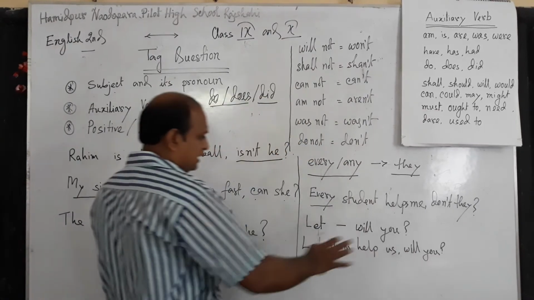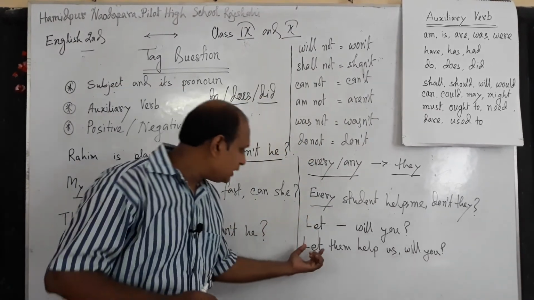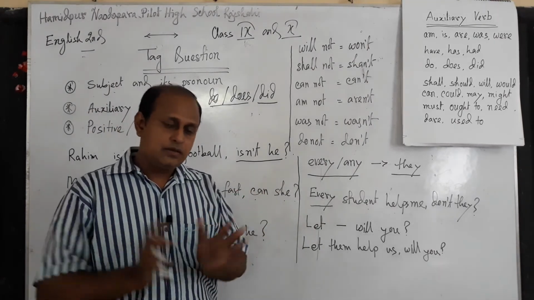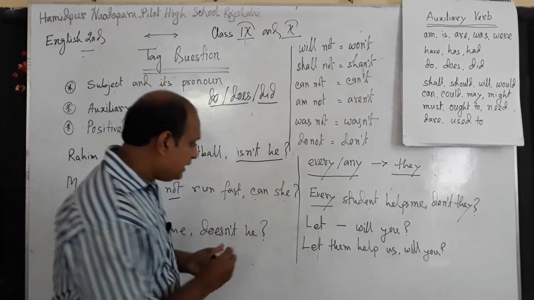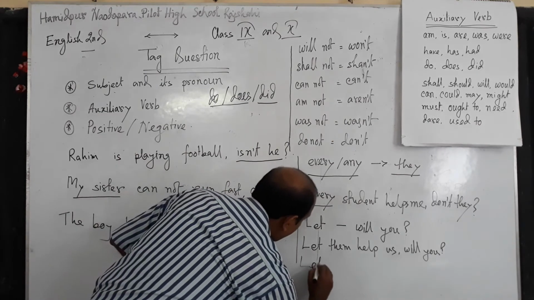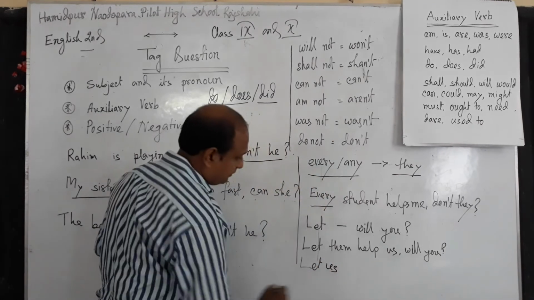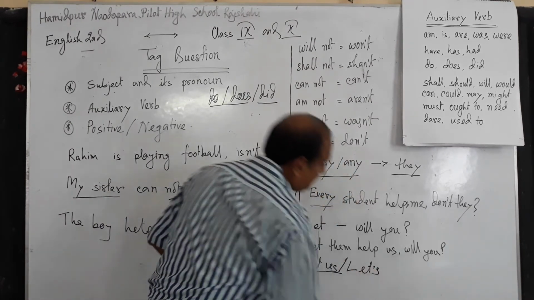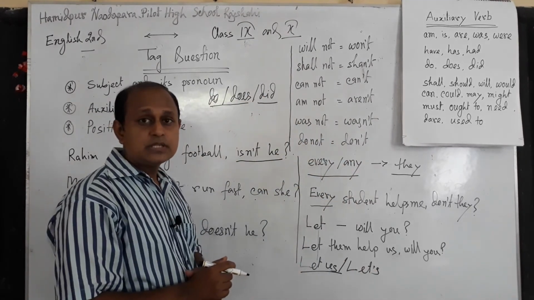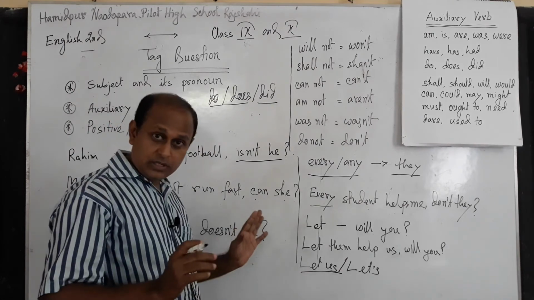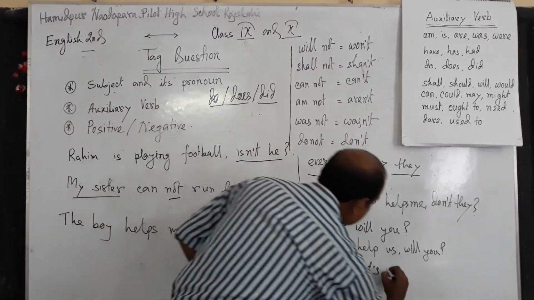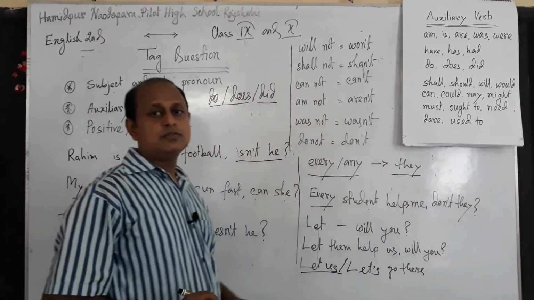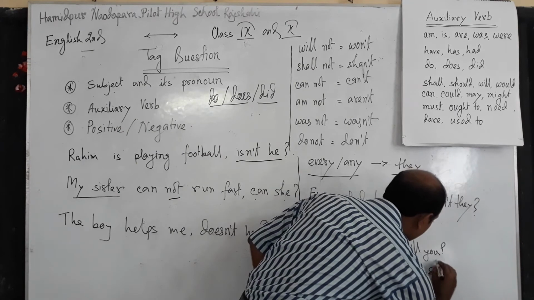But there are some different kinds of let also. If we get let us or let's, then we will use shall we. For example, let us go there. Then we will use shall we.